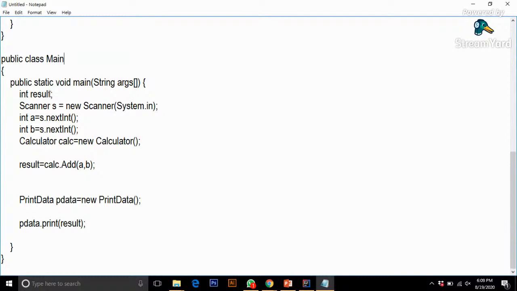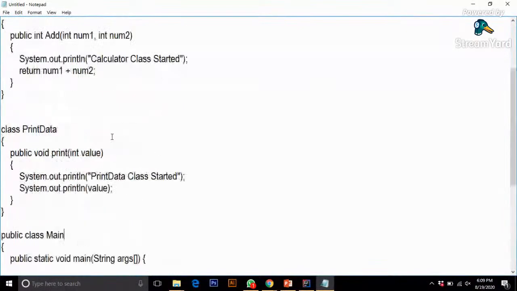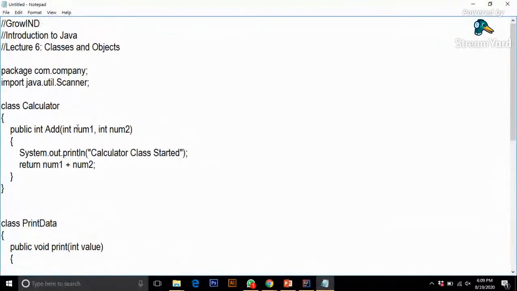Even if you have three classes or 10 classes or 100 classes, the first thing that would run is the main method. From the main method you have to call your class, and any class that you want to access would be accessed there, and you can run your code accordingly. But you have to first go according to the main class. So this is the main class, but let's move to the calculator first.